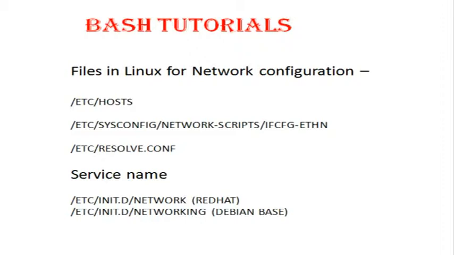Now if you are booting your system for the first time and you run the ifconfig command, you will always have one IP, the loopback interface, which is always 127.0.0.1. Now we need to talk about the files under which we can do our network configuration.